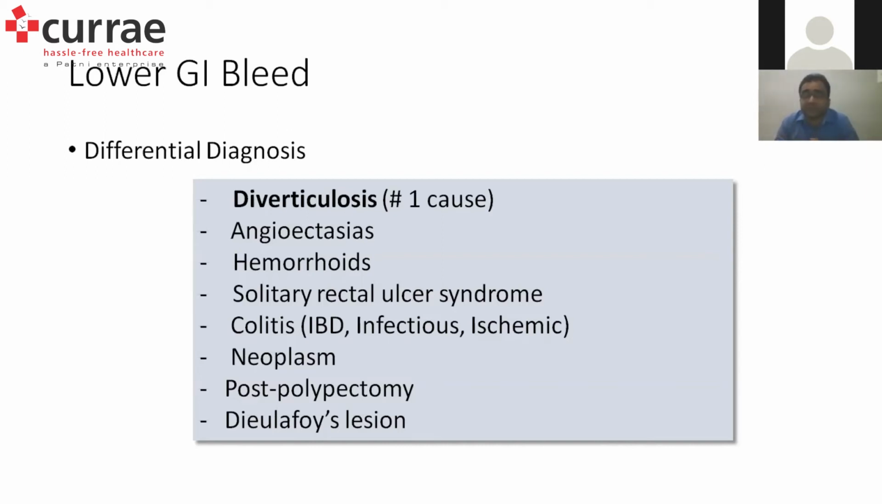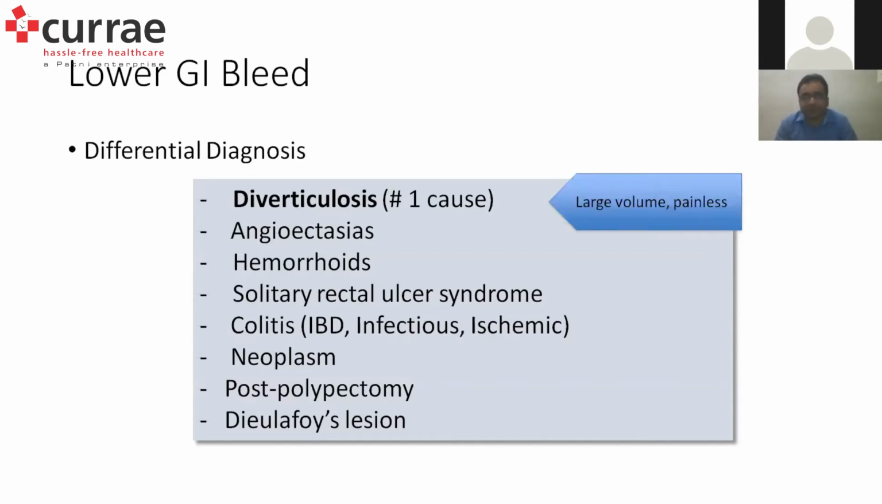Colitis, obviously, which can be ischemic bowel disease or infectious disease like tuberculosis, typhoid ulcers, or ischemia. Neoplasm, obviously a major chunk, especially in the elderly age group. Those having a family history of CA colon usually have a high chance of having a neoplasm. Post polypectomy bleeding is induced while doing endoscopy and inadvertently cutting things and causing a bleed after polypectomy, and diarrheal lesions also.